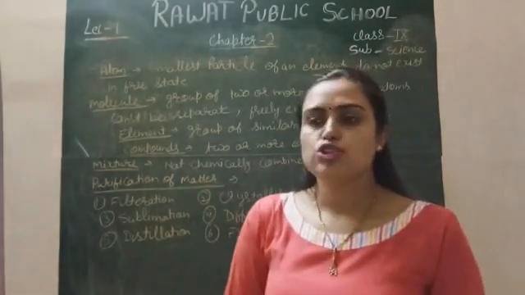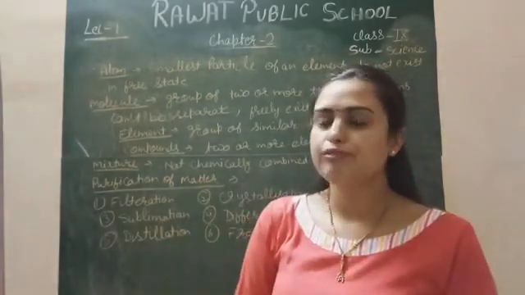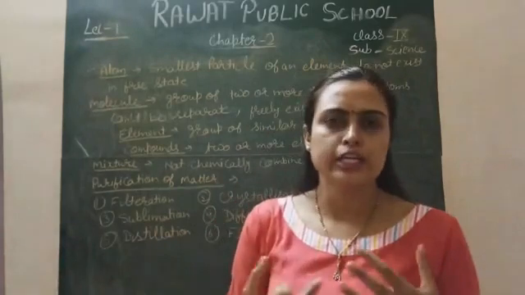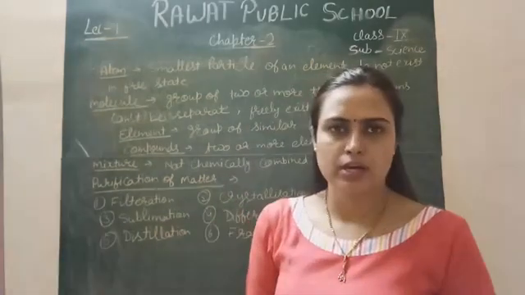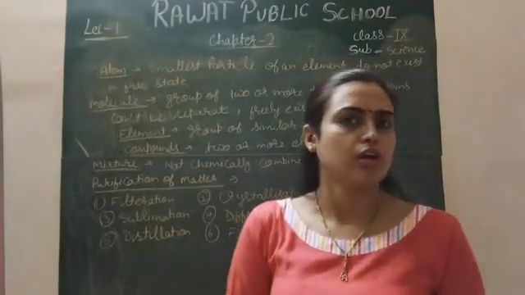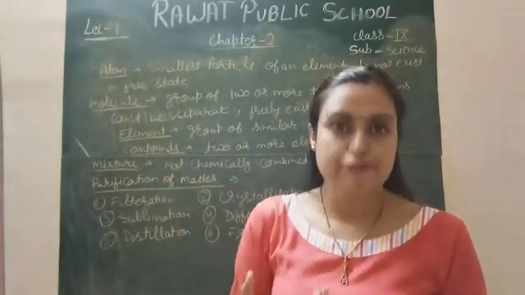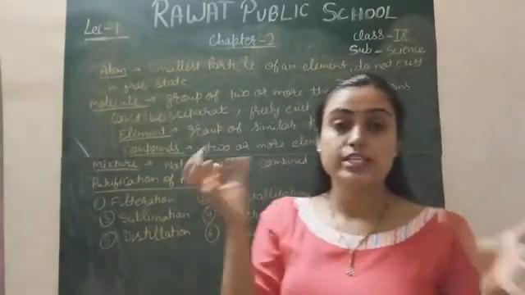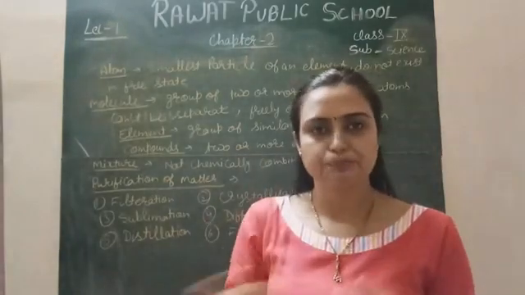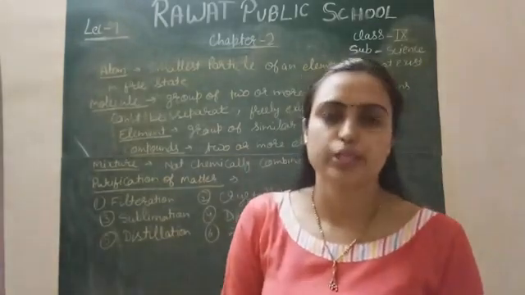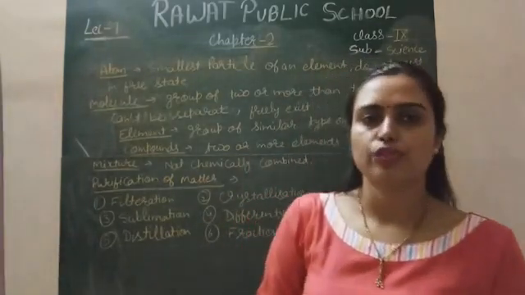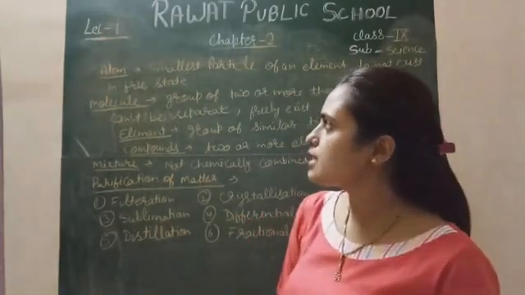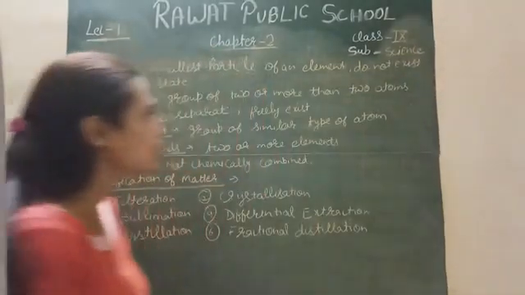Simply, atoms actually do not survive freely except a few gases like argon, neon, helium. These are the noble gases. Except for these noble gases, an atom cannot survive freely. It always combines with other atoms and forms either a molecule, a compound, or an element, depending on the solution or whatever you have, right? So it is the smallest unit which does not exist freely.